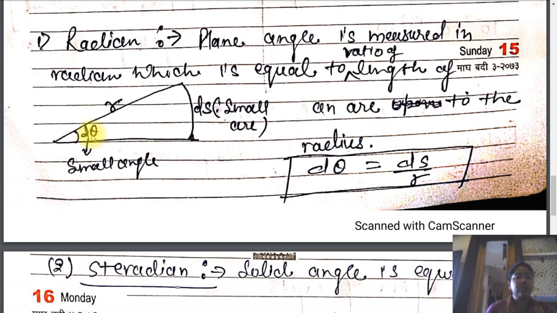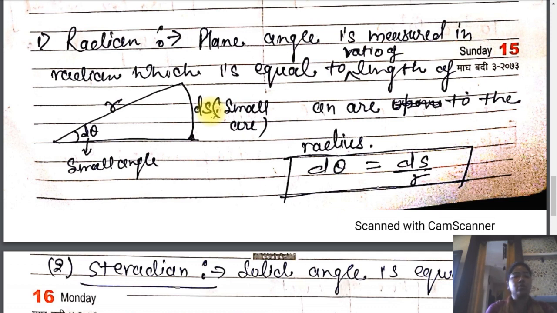Till then, just remember, if we take d theta in place of theta, that means d theta represents the smaller value of the angle. If we are taking a smaller arc, then we will not represent the smaller value of the arc by s.